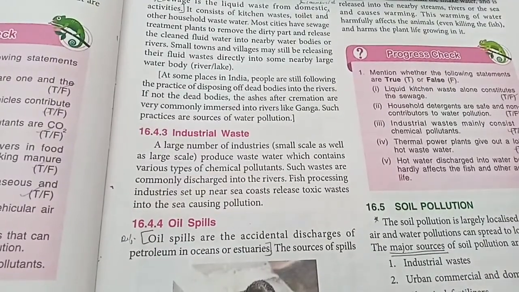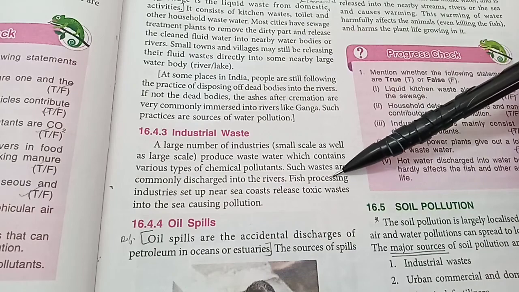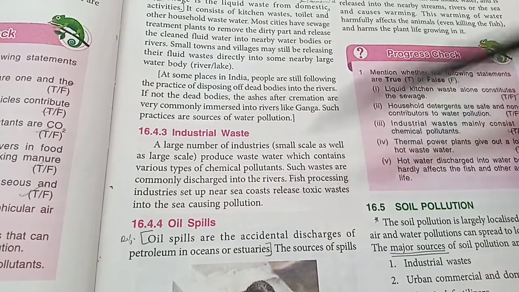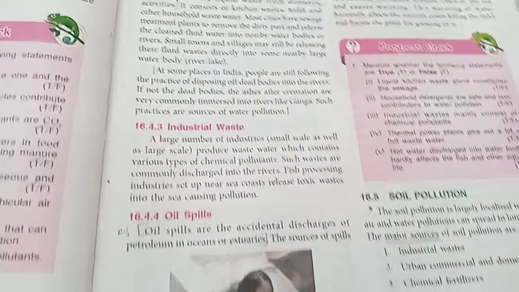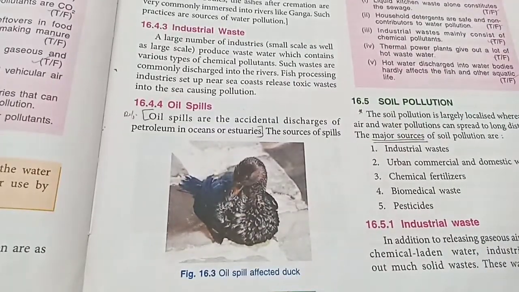Industrial waste. Many industries and factories release their effluents directly into the sea. One example is fish processing industries, which release toxic wastes into the sea.